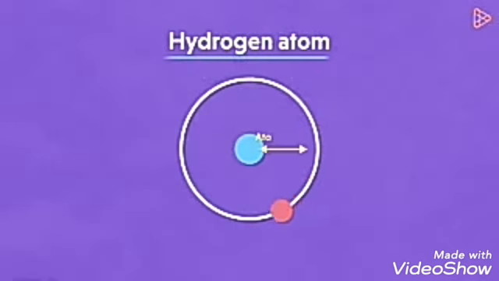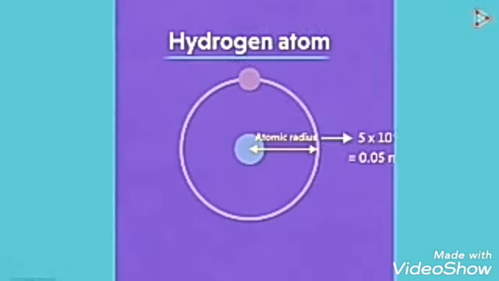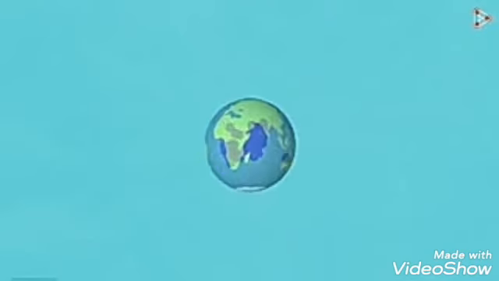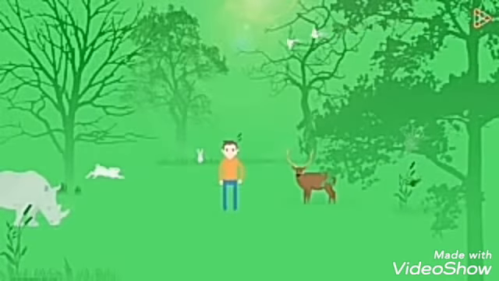Now let's take an example of a hydrogen atom. The atomic radius of a single isolated hydrogen atom is around 5 times 10 to the power negative 11 meters. That's like 0.05 nanometers. Amazingly tiny. Now tell me, if atoms are so small, why do we need to study them at all? Needless to say, they make up the entire globe. Yes, everything that we see around us is made up of atoms. Even our body is made up of atoms. So studying atoms in detail becomes necessary despite their small size.